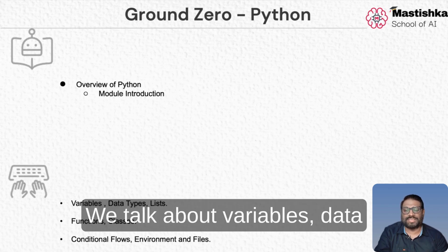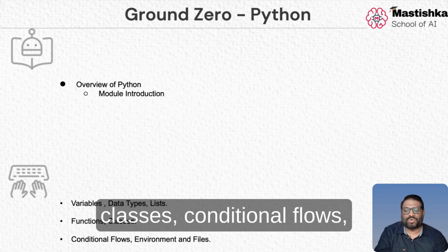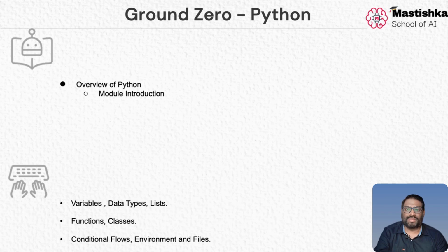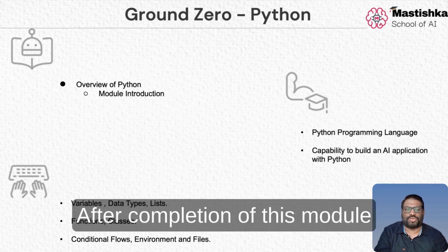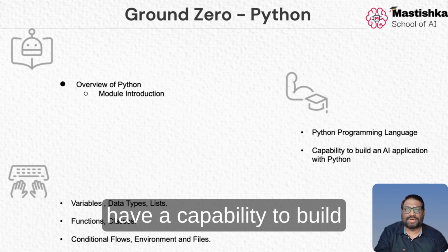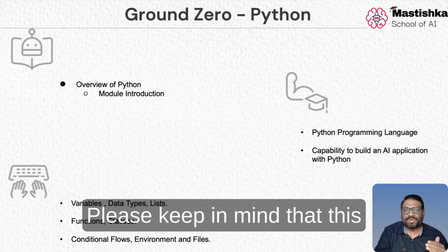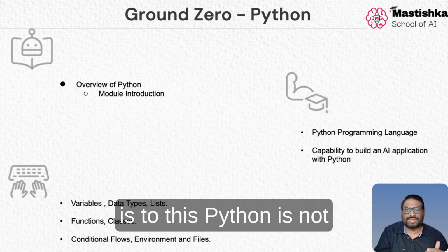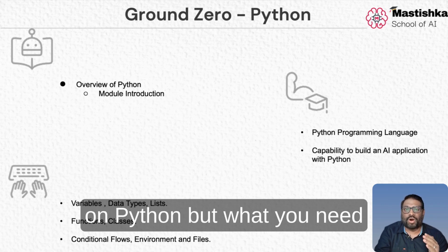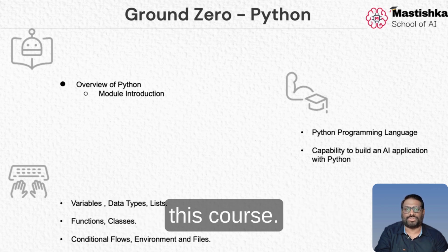We talk about variables, data types, lists, functions, classes, conditional flows, environment variables, environments, and files. After completion of this module, you will know the Python programming language and you will have the capability to build an AI application with Python. Please keep in mind that this is not an extensive course on Python, but covers what you need to be an agentic AI engineer. That's what is covered in this course.